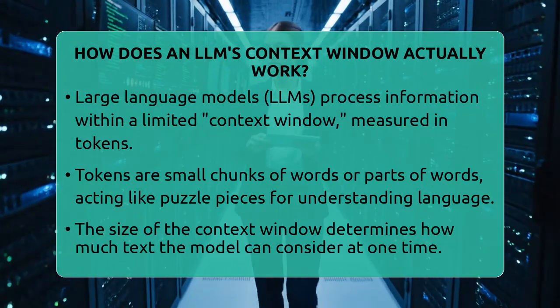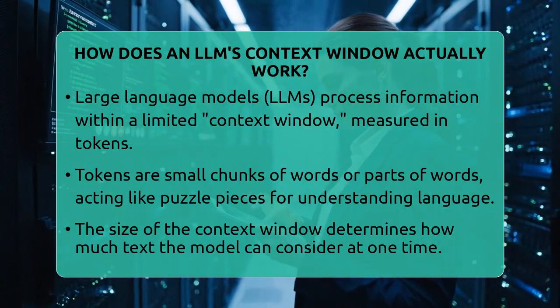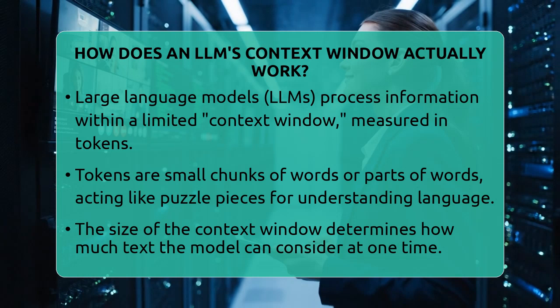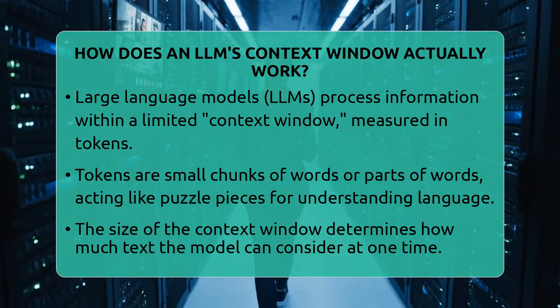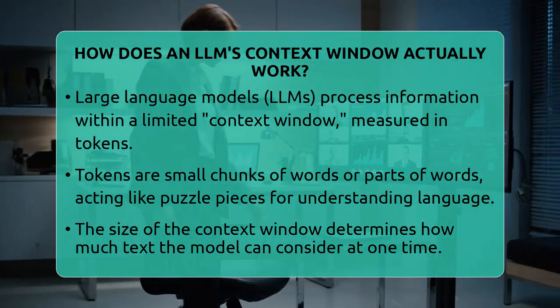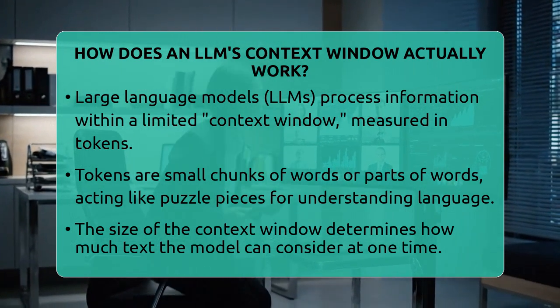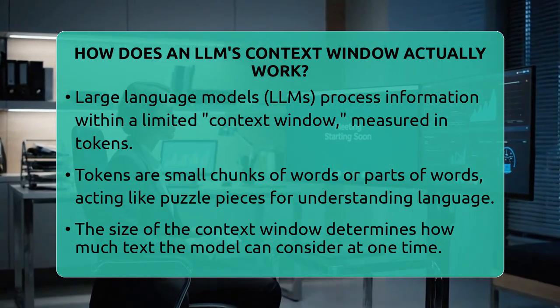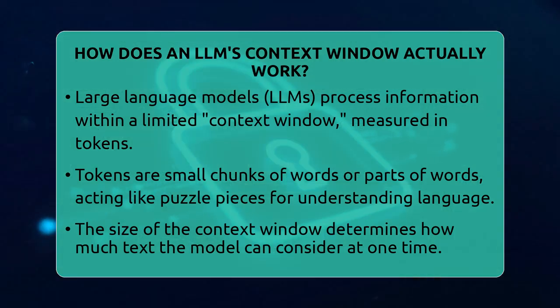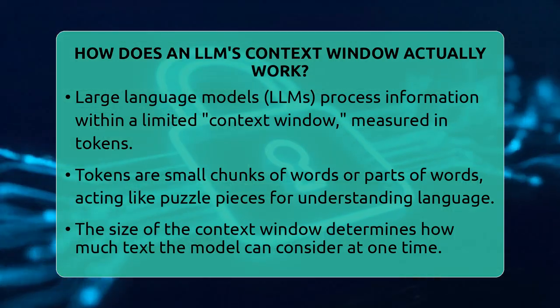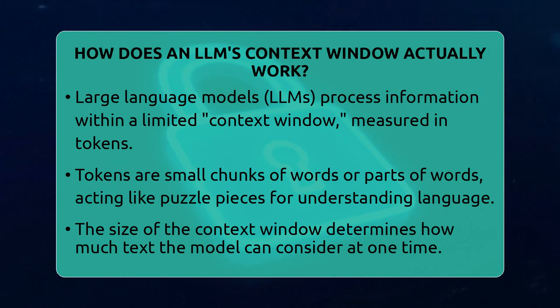How does an LLM's context window actually work? Imagine trying to have a conversation where you can only remember the last few sentences. That's similar to how large language models process information. They have a limit on how much text they can handle at once, called the context window. This window is measured in tokens, which are small chunks of words or parts of words.